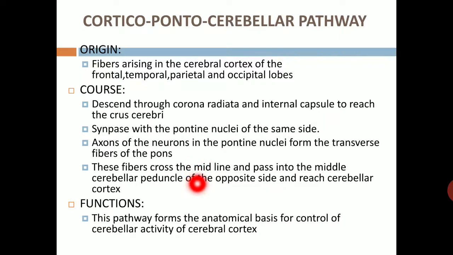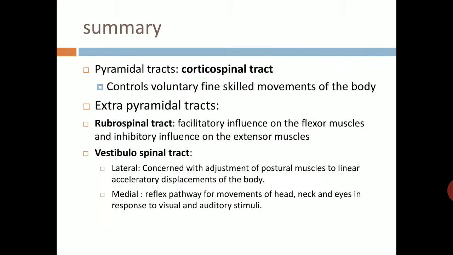These fibers cross the midline and pass into the middle cerebellar peduncle of the opposite side and reach the cerebellar cortex. It is a part of the cerebellum. Functions: this pathway forms the anatomical basis for control of cerebellar activity by the cerebral cortex.